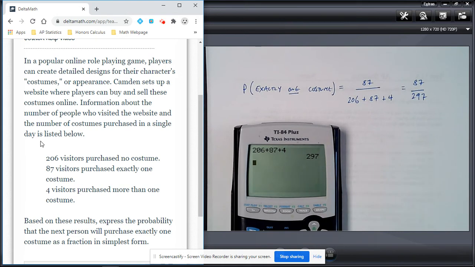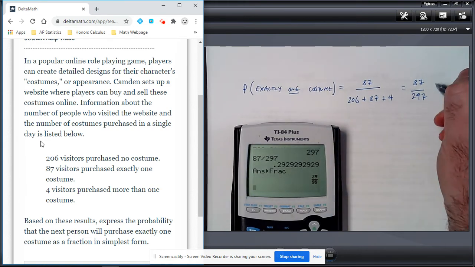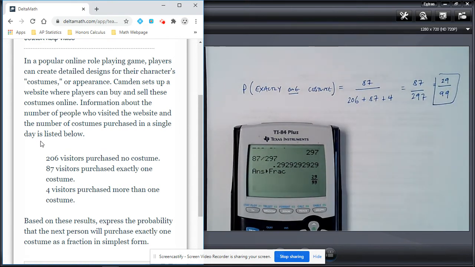Well, on the graphing calculator here, that's pretty easy to do, because all I have to do is press 87 divided by 297. Let's have a look what that gives me. So we're going to go math, frac, enter. Look at that. It reduces to 29 over 99. So basically, 3 will go into each of these numbers. It'll go in 29 times and 99 times right there. So there's your final answer, 29 over 99 as a fraction in its simplest form.